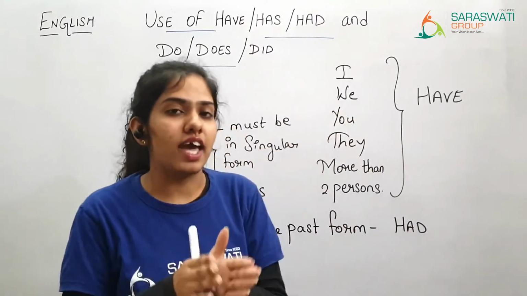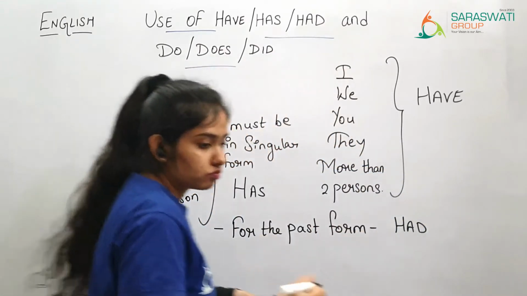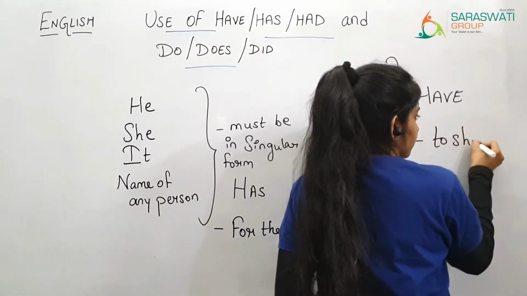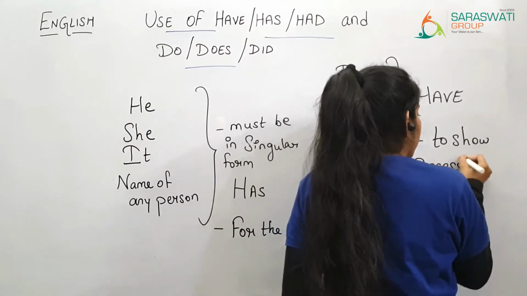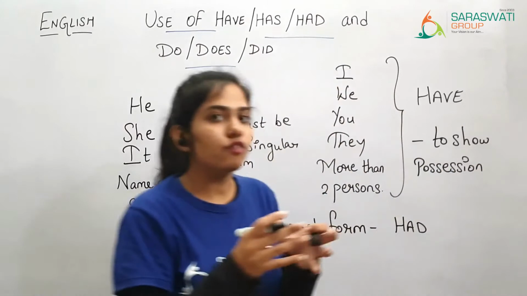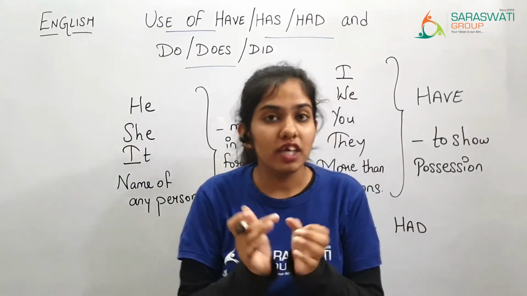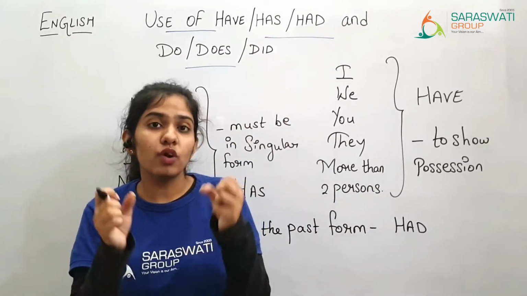Now we use have, has and had to show possession. To show possession means if you are saying this thing is mine, you show ownership, that someone owns something.